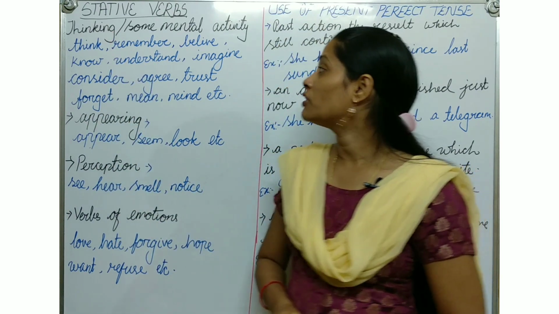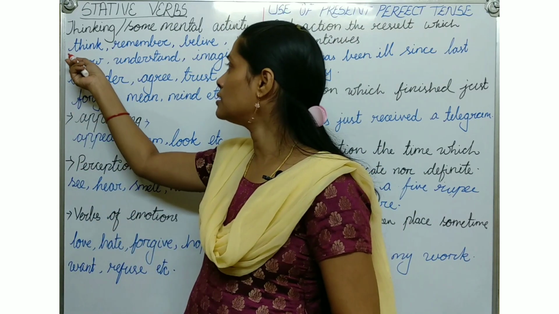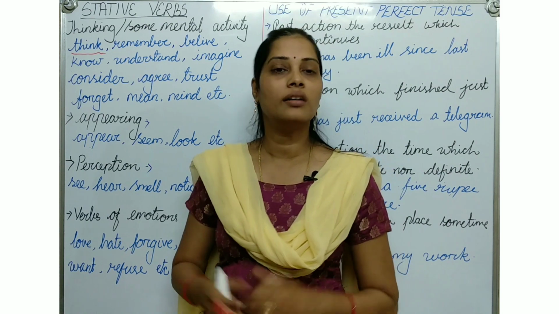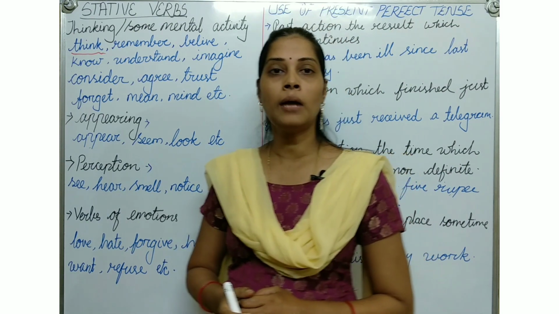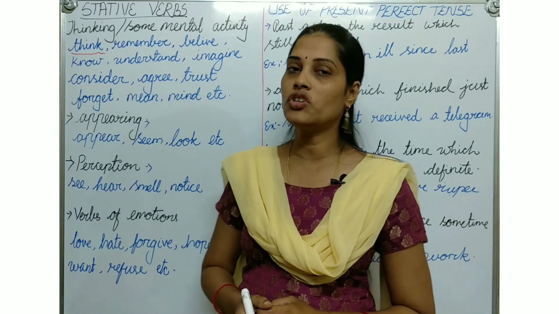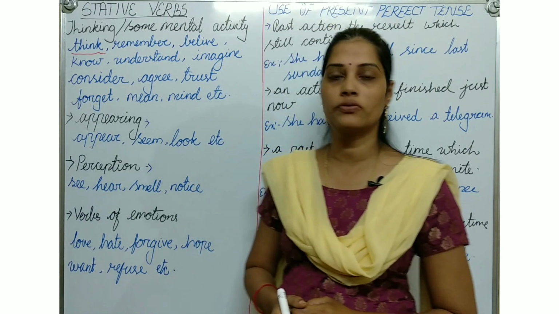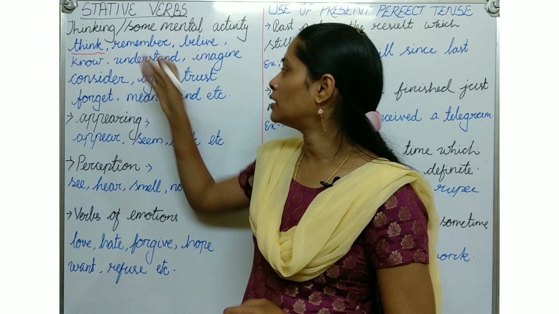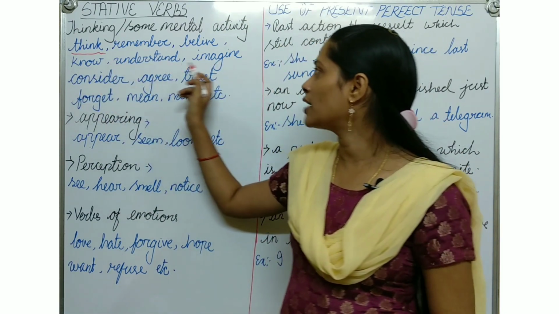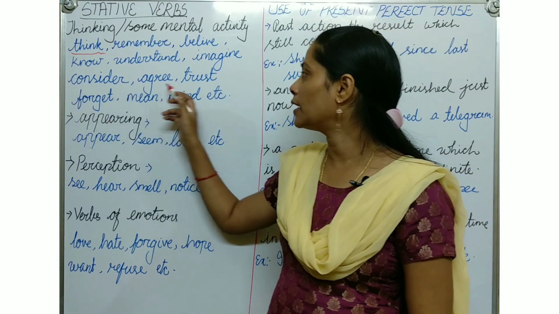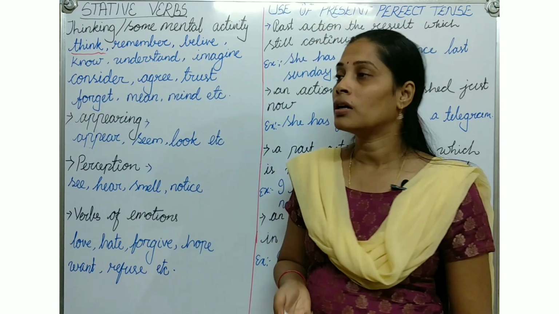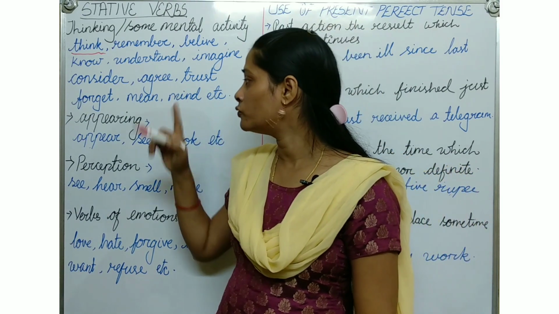Those are thinking or mental activities. With this, we can see "think". Take this word as an example. "I thinking" is wrong. "I am thinking" is right, but "I think" is wrong. The ing form will never come as a continuous form here. Like that, remember, believe, know, understand, imagine, consider, agree, trust, forget, mean, mind, and so on are such kinds of words.